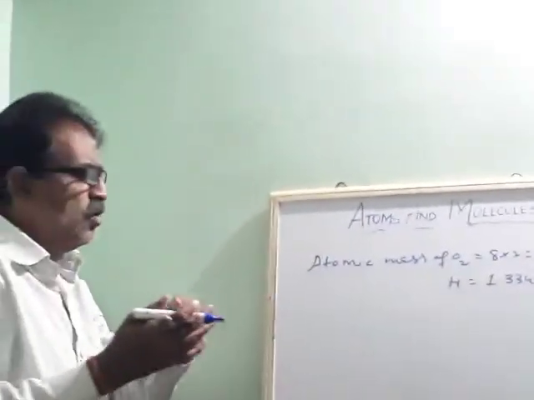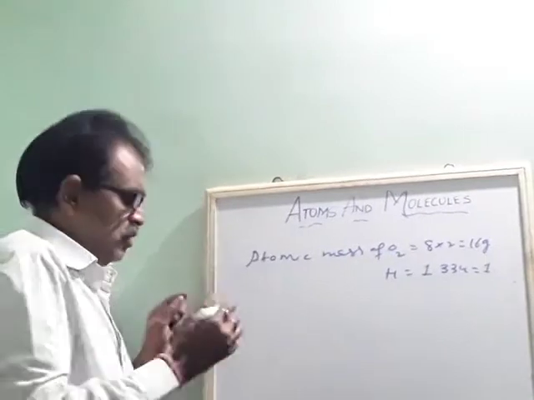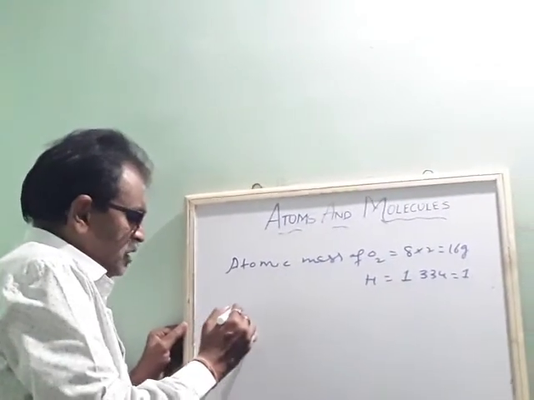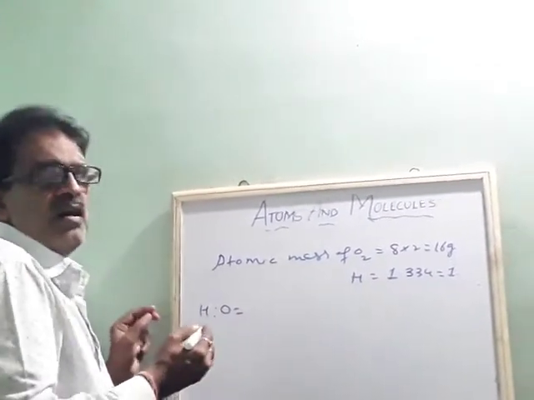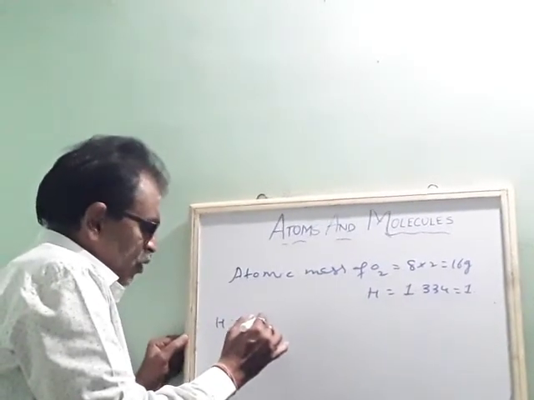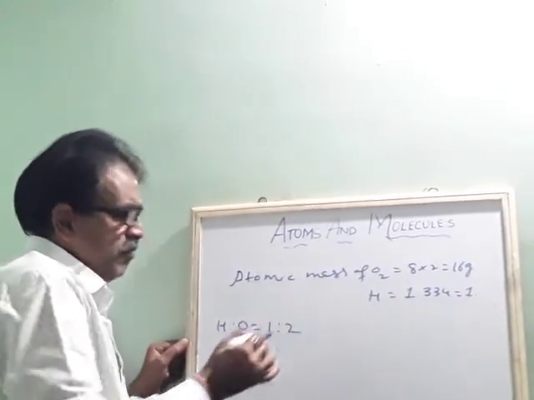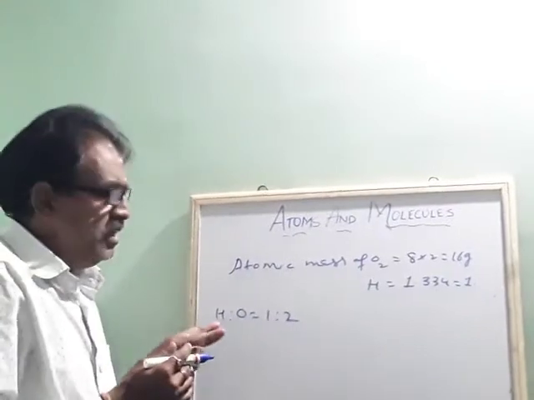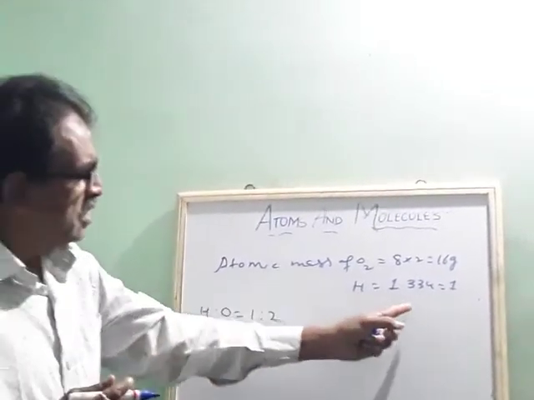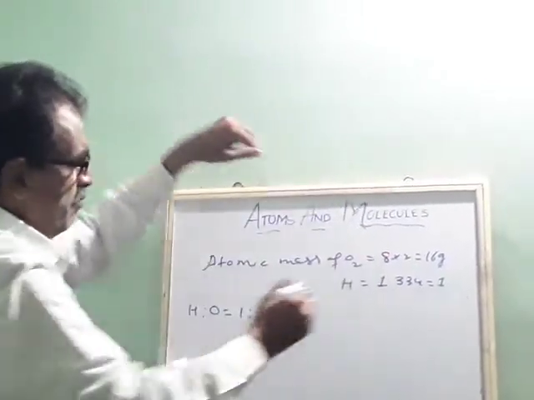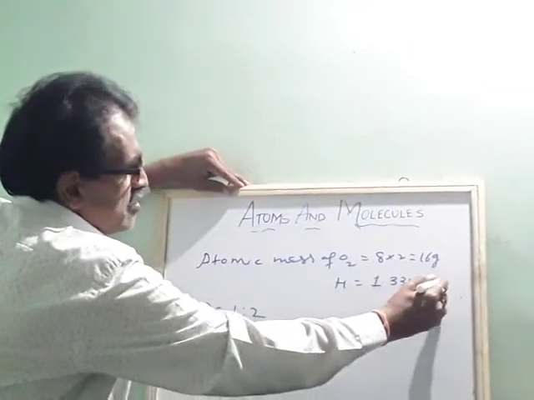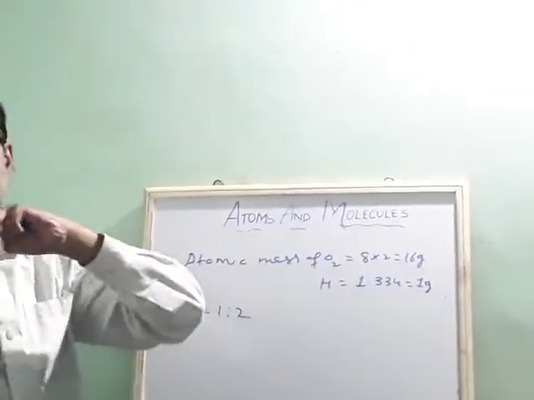I will give one example later too. You can take water also. Hydrogen and oxygen will combine in which ratio? 2:1. Sorry, 1:2 ratio. Here also, hydrogen is 1 gram. So different elements have different atomic masses.